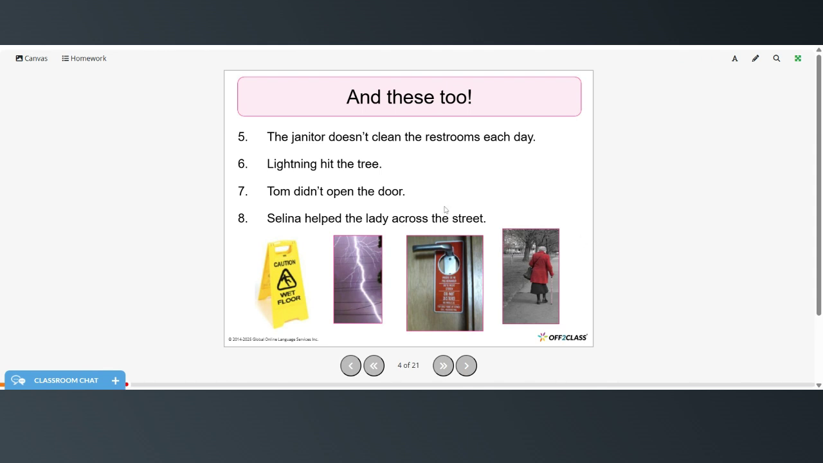And here are a few more. The restrooms are not cleaned by the janitor each day. The tree was hit by lightning. The door wasn't opened by Tom. And the lady was helped across the street by Selena.